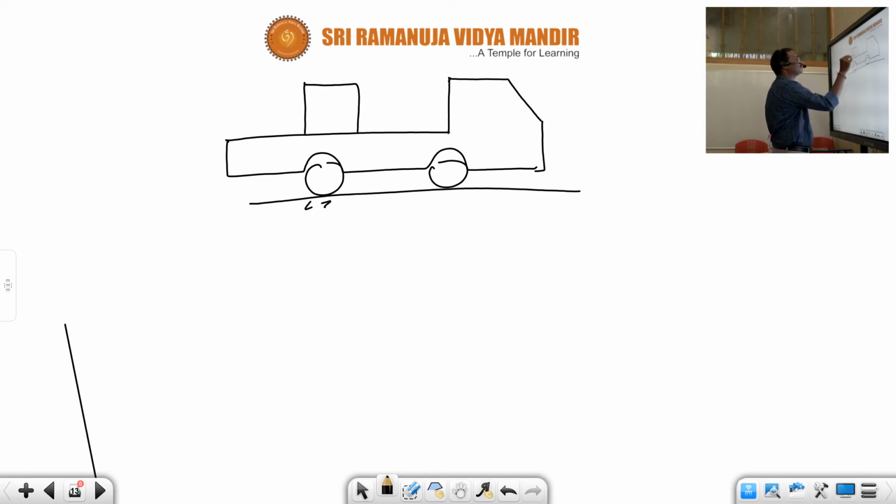This is the block. Mass of the block is m. Acceleration of the truck is at. Then this is a rough horizontal surface, so the block is present on a rough horizontal surface.